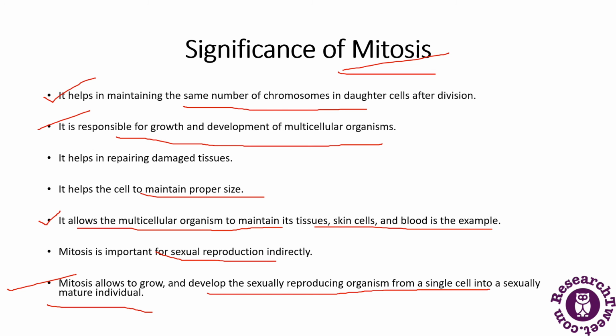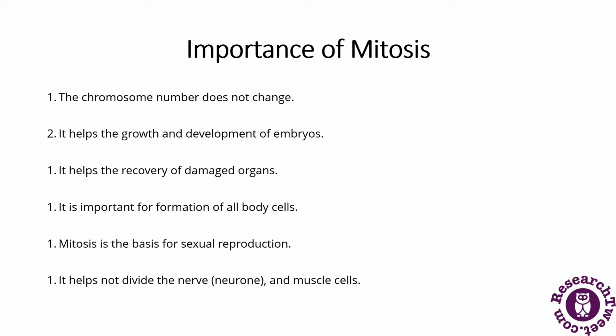What is the importance of mitosis? The first point is that the chromosome number does not change. The chromosomes that were in the parent cell go into the daughter cell. It helps the growth and development of embryos, and indirectly plays a role in sexual reproduction.